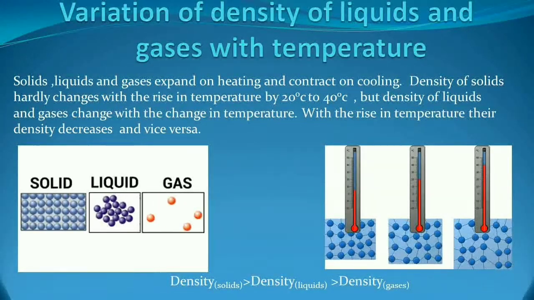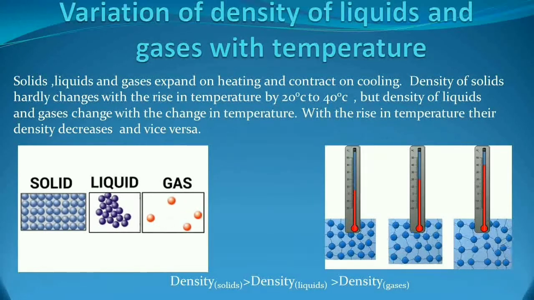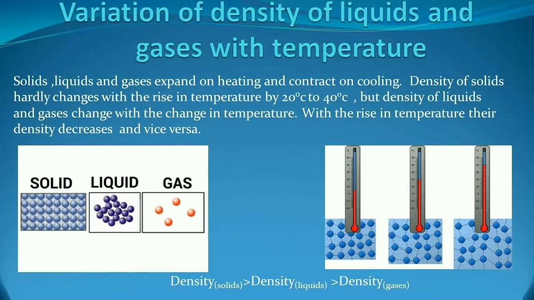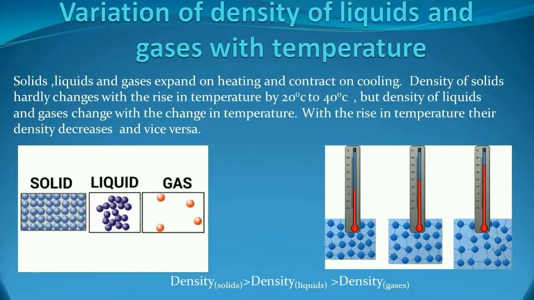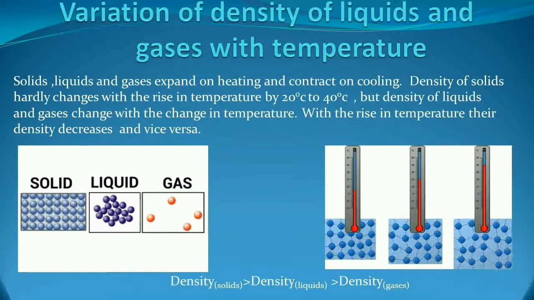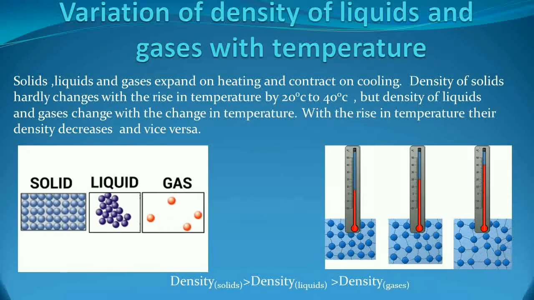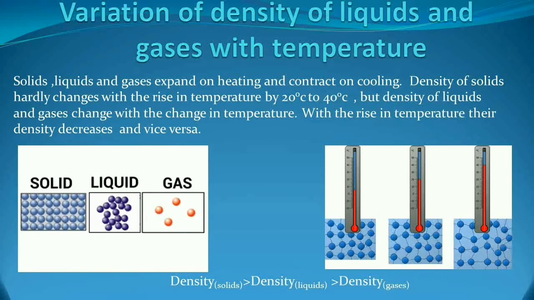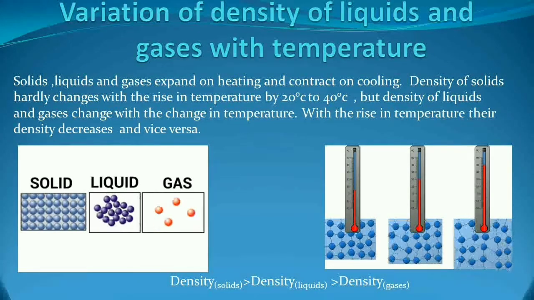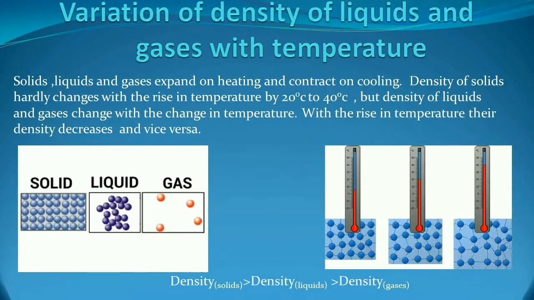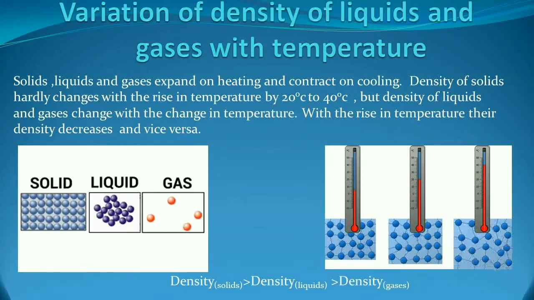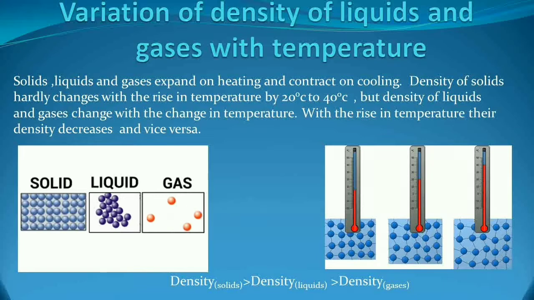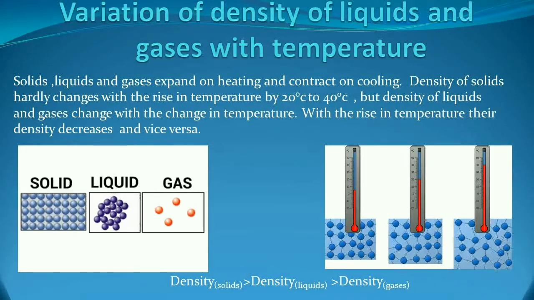That means they are not increasing their volume. If the volume is less, the density will be more. So from here we can state that the density of solids is more than the density of liquids and gases, because they have less expansion. Clear? So in that way we can identify the variation of the density in the 3 states of matter.